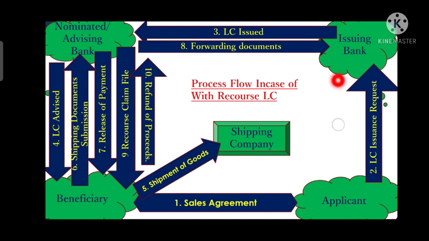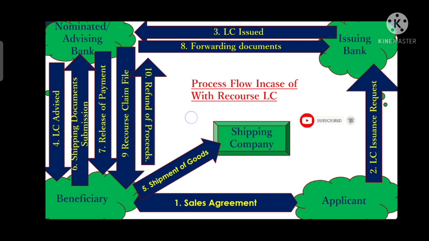If on the due date the issuing bank fails to reimburse the nominated bank, then the nominated bank will file a claim, as mentioned in point number 9, a recourse claim. The nominated bank will file a claim with the beneficiary, and the beneficiary has to refund that payment to the nominated bank.